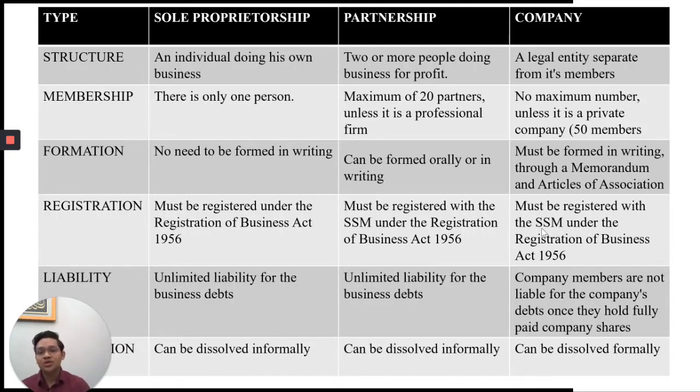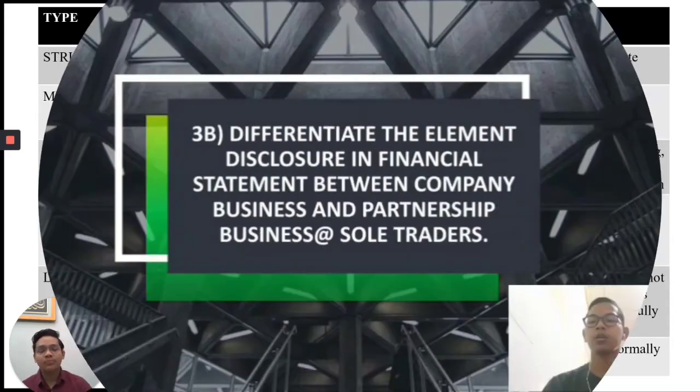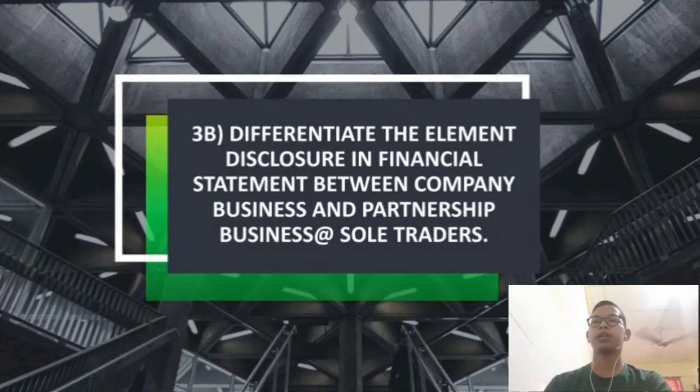Registration of a sole proprietorship must be under the Registration of Business Act 1956, while partnership and company both must be registered with the SSM under the Registration of Business Act 1956. Sole proprietorship and partnership have unlimited liability for the business debt. This means the owners of the firm must pay for the losses that they cause using their own pocket money. While for a company, members are not liable for the company's debt once they hold fully paid company shares. Last but not least, a sole proprietorship and partnership can be dissolved informally, but a company must be dissolved formally.